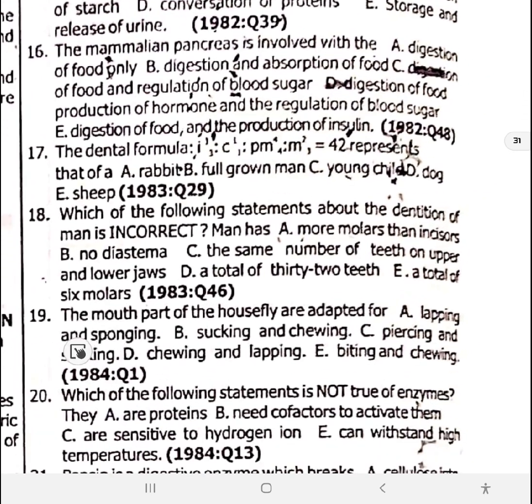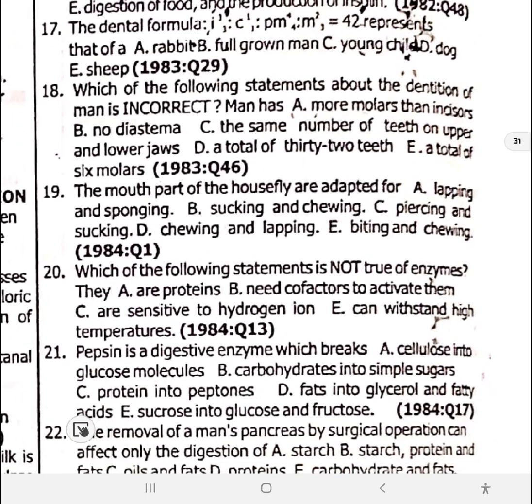19. The mouth parts of a housefly are adapted for lapping and sponging. Option A. 20. Which of the following statements is not true of enzymes? Can withstand high temperature? They can't withstand high temperature. 21. Pepsin is a digestive enzyme which breaks down, don't forget, it hydrolyzes.